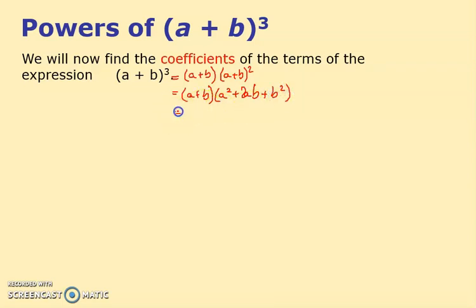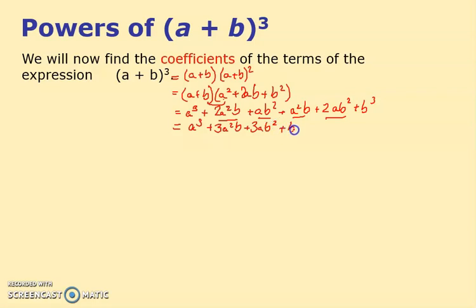So when I multiply this out, I get a cubed plus 2a squared b plus ab squared, and now switch to the b plus, well, ba squared, but you can see that's the same as that, so I'm going to put it alphabetically so it makes more sense, plus a squared b plus 2, and I wrote ab squared last time, so I'm going to write ab squared here plus b cubed. Now if you just look at that quickly, you've got an a cubed, you've got 2 of these and another one, so that's 3a squared b. You've got 1 of these and 2 more, so that's 3ab